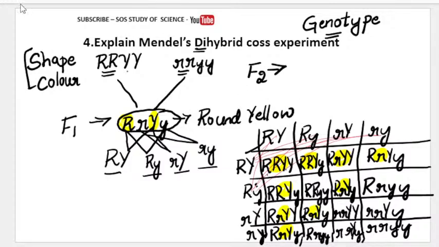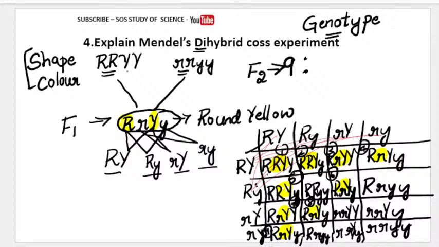So how many round yellow do we get in total? See, 1, then we got 2, then we got 3, then 4, then 5, then 6, then 7, and then 8, and this is the 9th one. So how many round yellow seeds we got? 9 children. We got 9 round yellow. Now let us look at the next set.